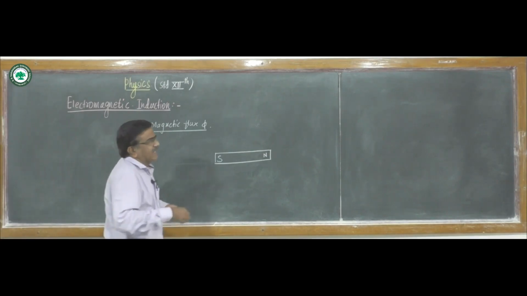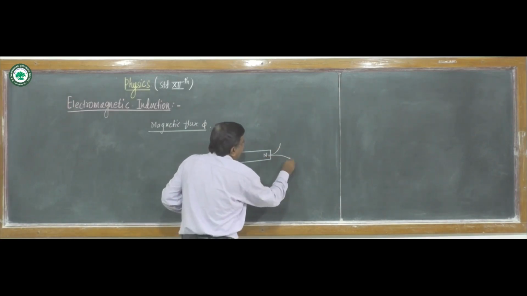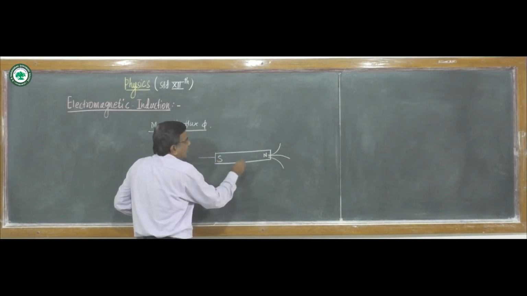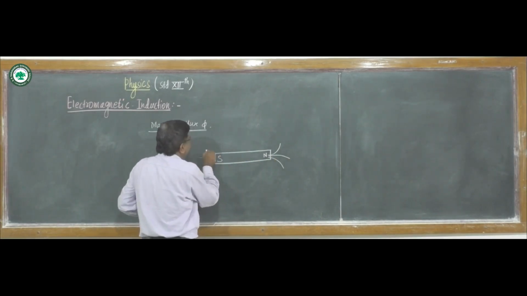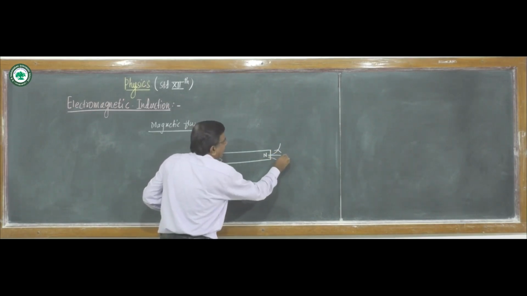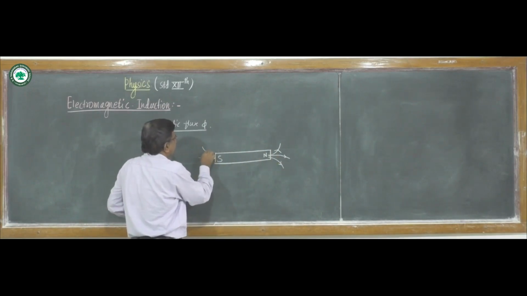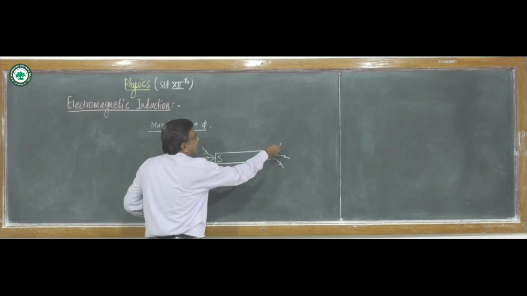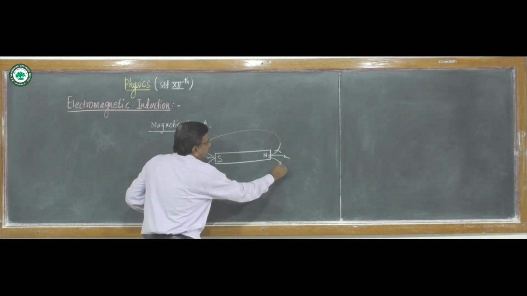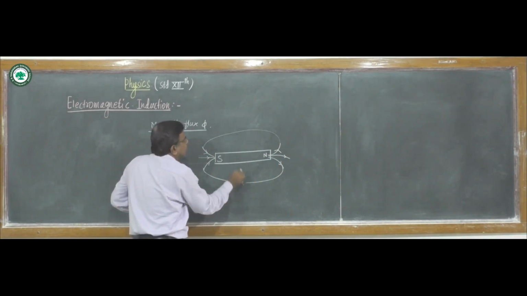Outside the magnet, the lines of force start from the north pole and end on the south pole.